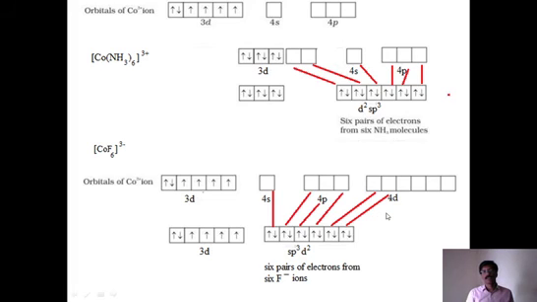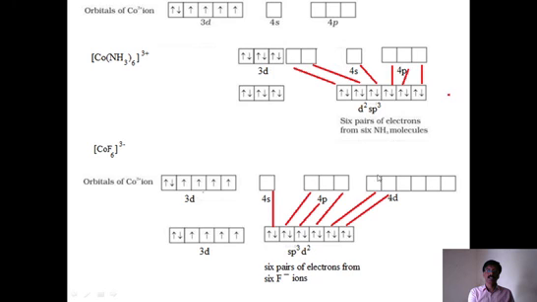Now let us look at the properties. This is how we have to write the diagram. What is the nature of the ligand first? Fluoride is a weak field ligand. So what is the hybridization now? sp3d2 is the hybridization. Is it an inner orbital complex or an outer orbital complex?